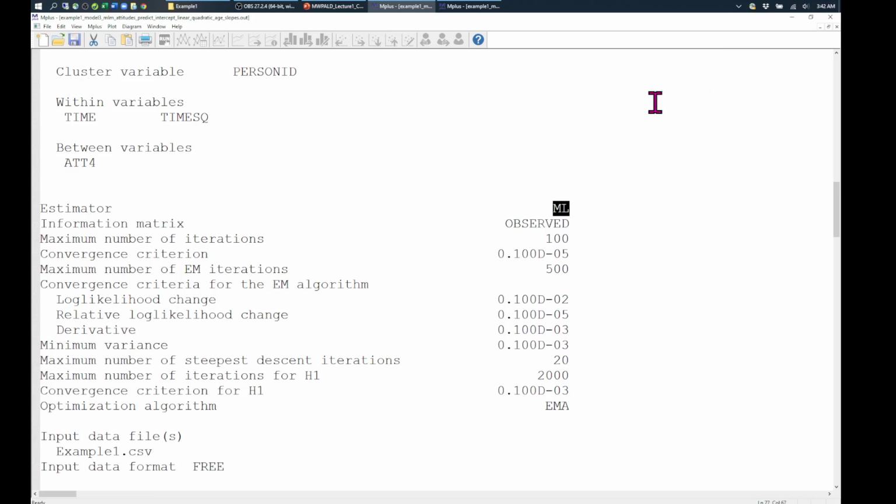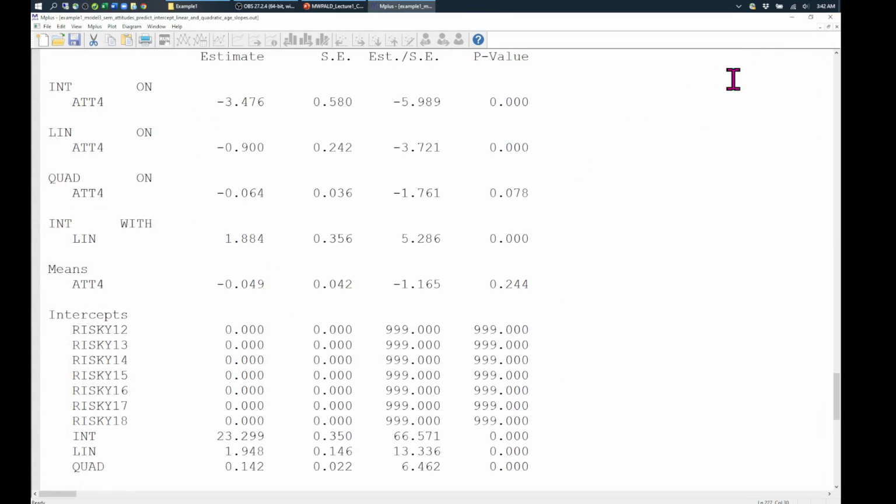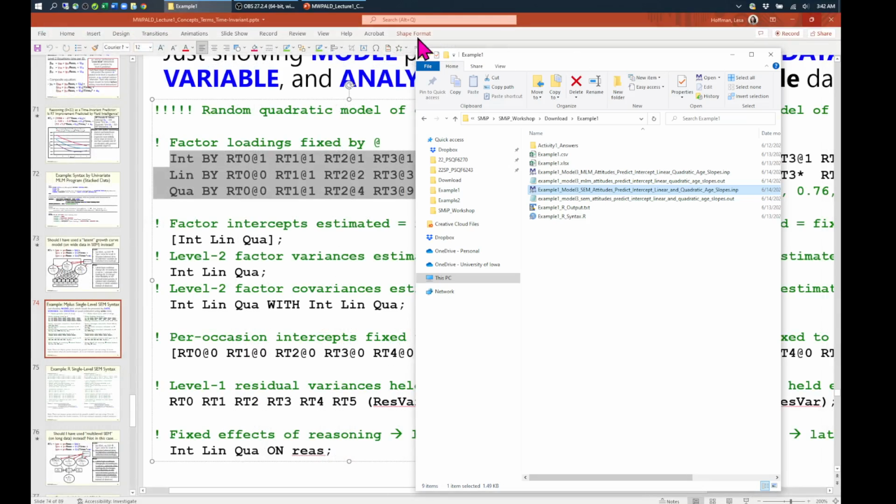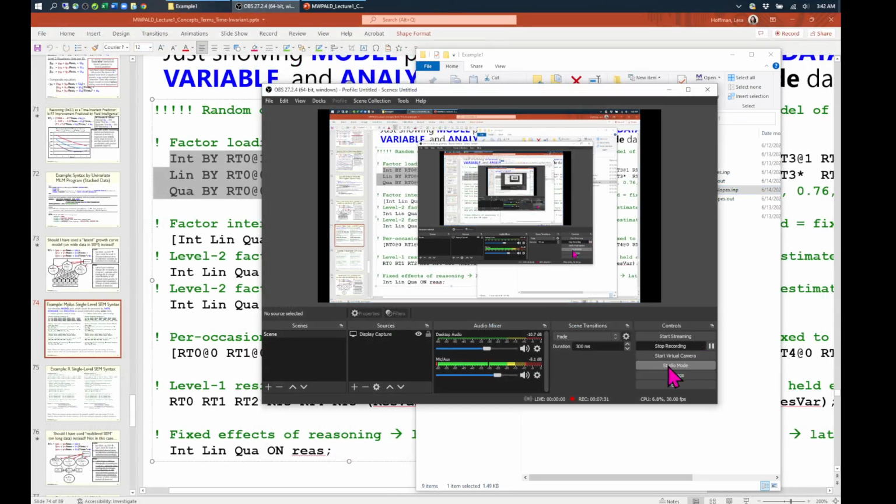Time-varying predictors is very complicated. I can't even get to it in my first semester. So we're starting now our spring semester of my courses. So if it feels like a lot, yes, you are correct. It is a lot. But that's the nature of workshops, is to get a lot in a little bit of time. And I have the recordings going so that you can come back to it as needed.